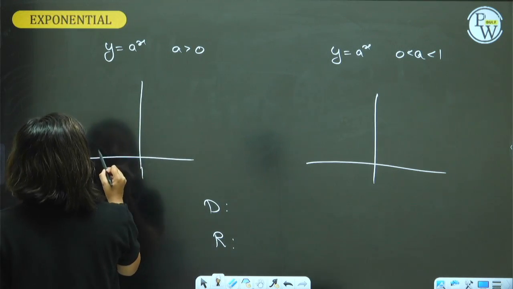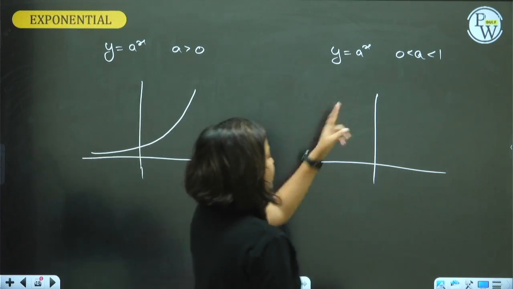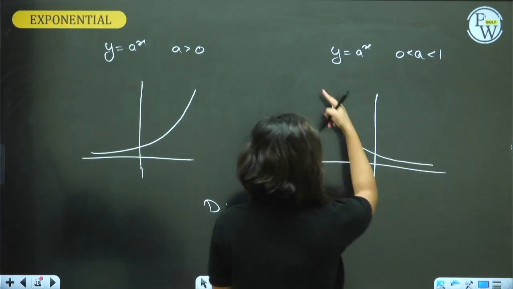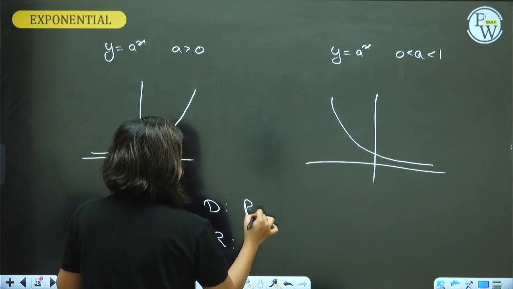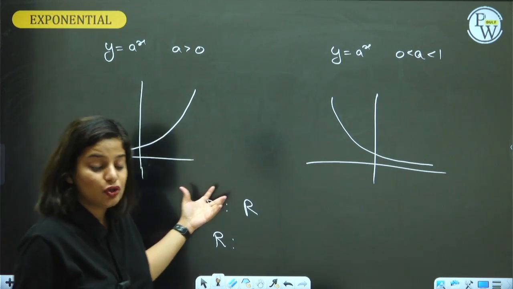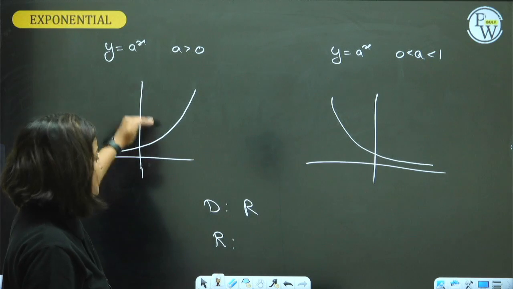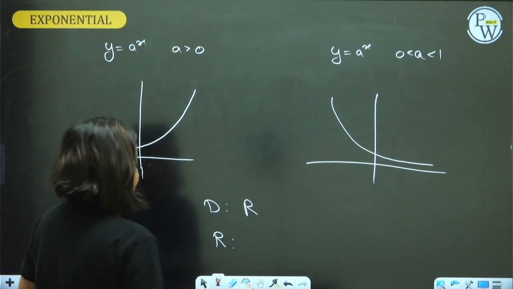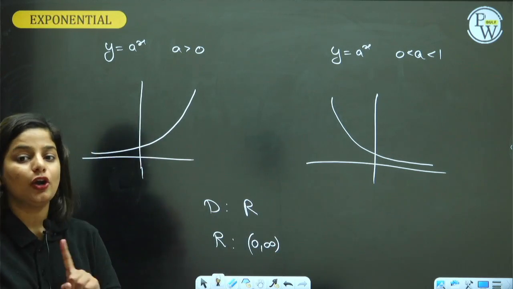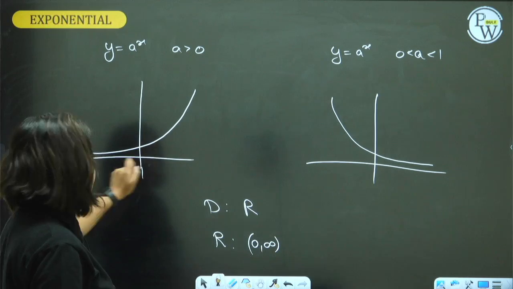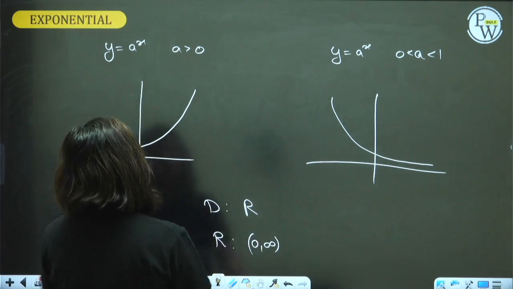When a is greater than 1, the exponential function is increasing. When a is between 0 and 1, the exponential function is decreasing. The domain, can you see x-axis has everything, all real numbers? It is continuous, it is not a piecewise function. But range, yes, range is always 0 to infinity. 0 is included? No. It is not touching 0 at all. 0 is not possible.